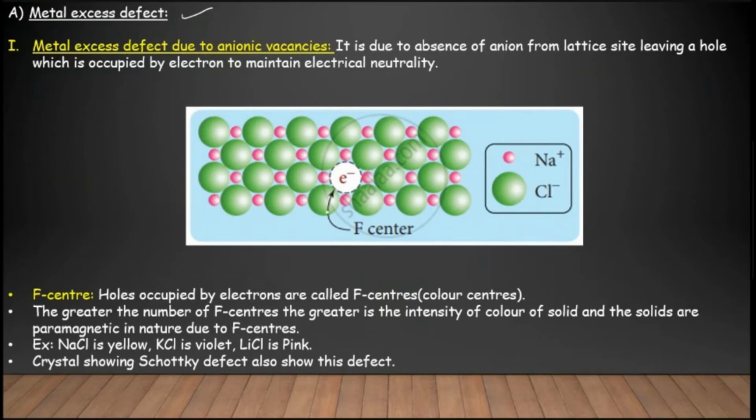This will create color in the compound, and this center, where the unpaired electron occupies the anionic vacancy, is called the F center. In German, it is called Farben center. So F centers are nothing but holes occupied by electrons. It is also called the color center.